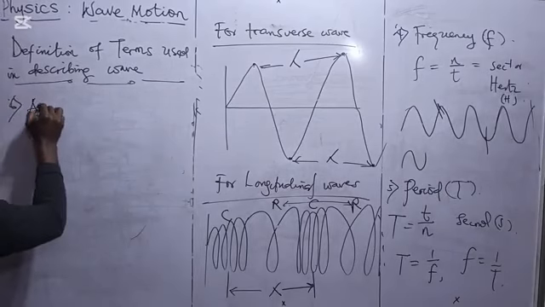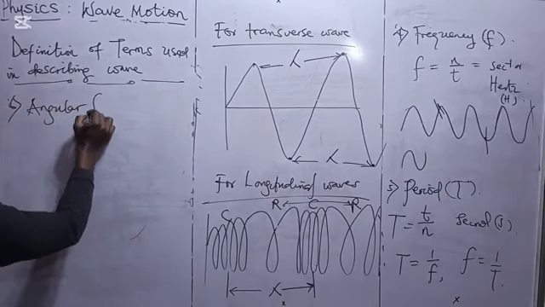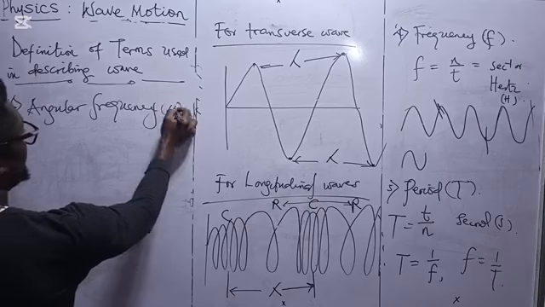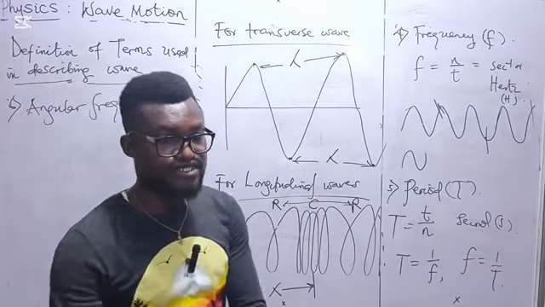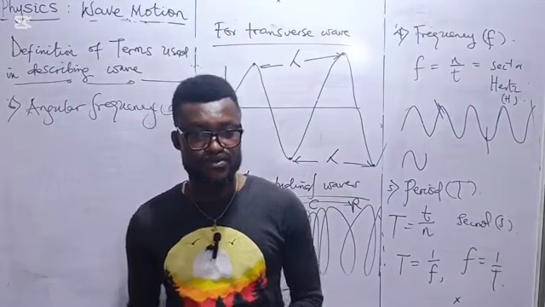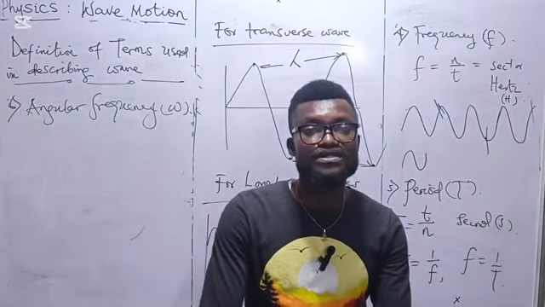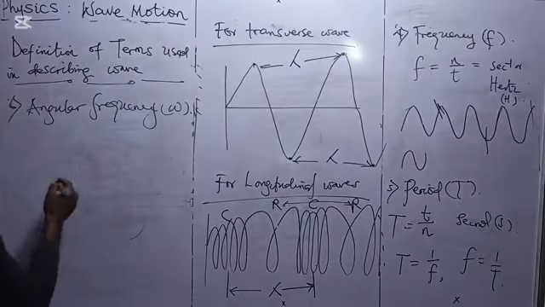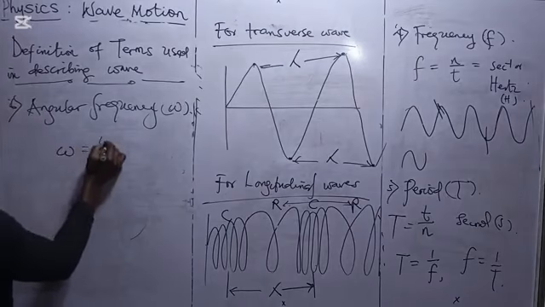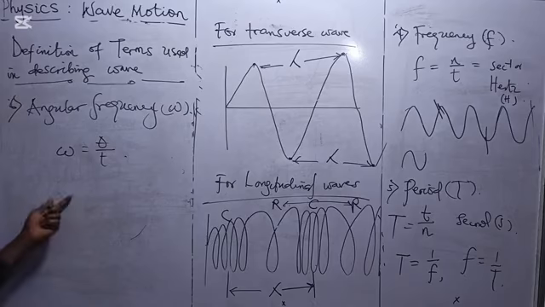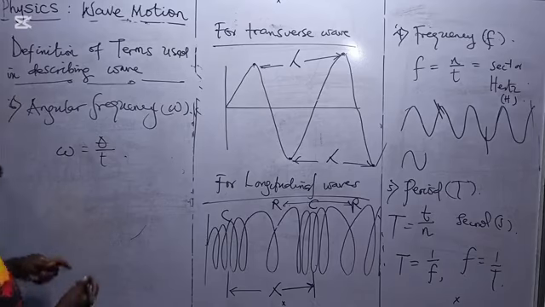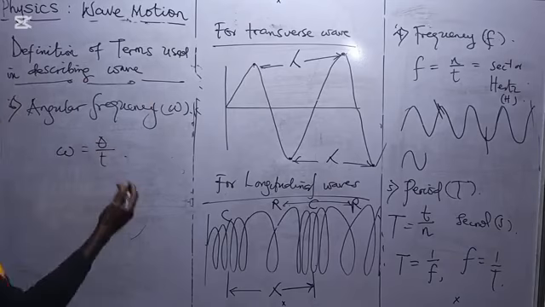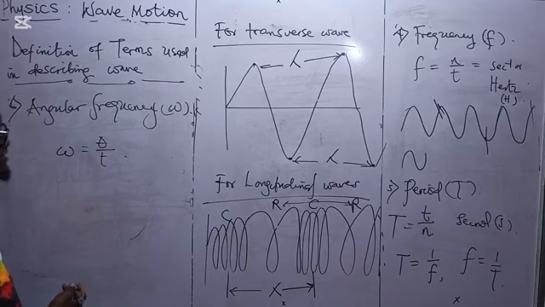The angular frequency. So what's the angular frequency? Angular frequency is the angular distance made in a second. Now, that angular distance, if it is 360 degrees, that's completed 360 degrees.